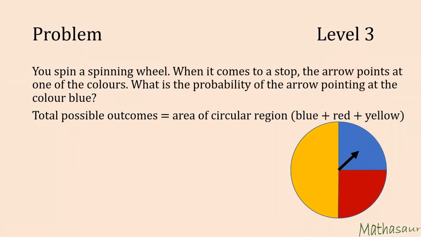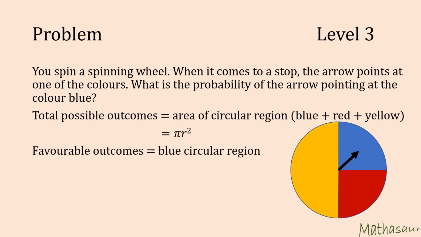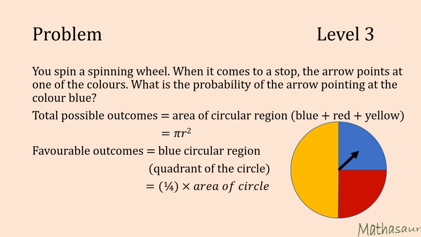Now the total possible outcomes here are represented by the area of circular region, which is a combination of the blue, red and yellow regions. So my area of circular region would be pi r square. My favorable outcomes in this case are represented by the blue circular region, which is a quarter of the circle, or a quadrant of the circle, which is equal to 1/4 of the area of circle, or pi r square divided by 4.